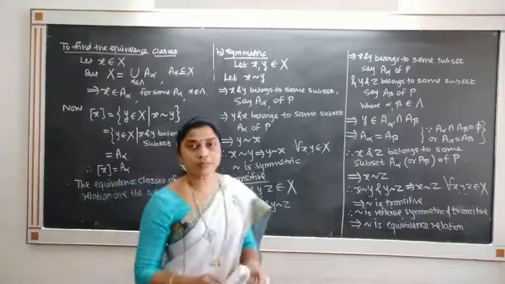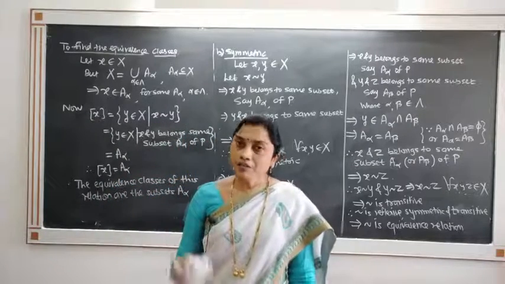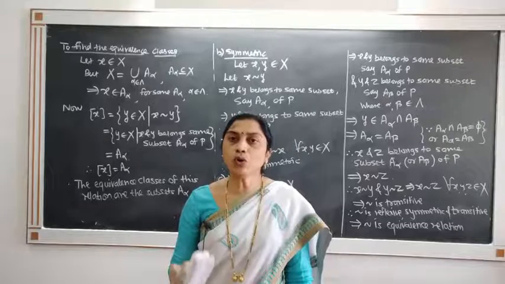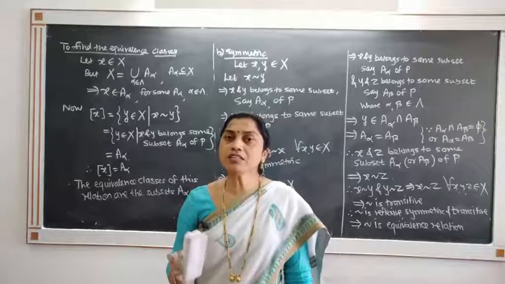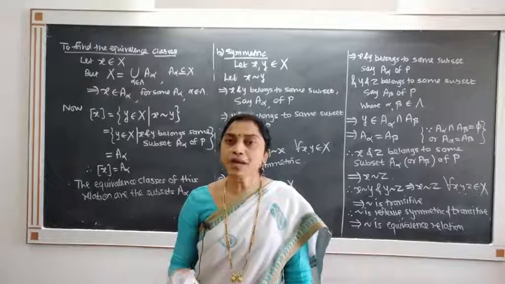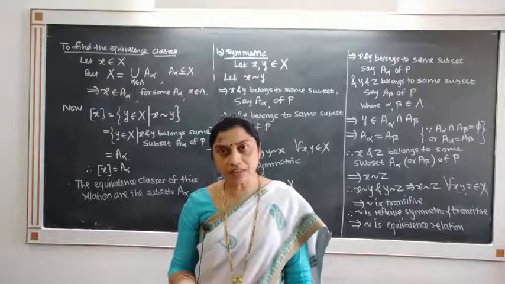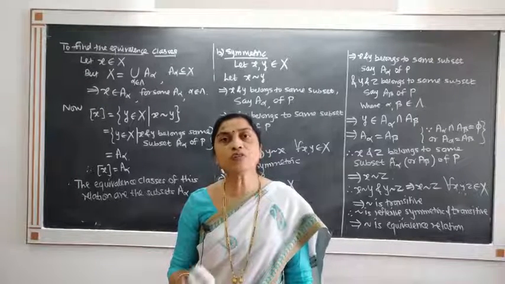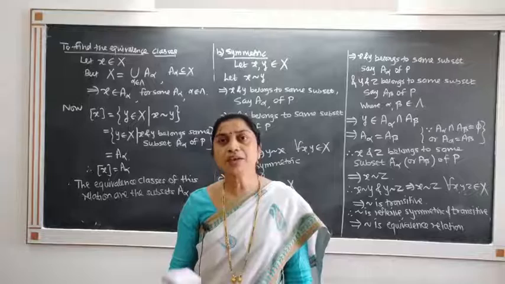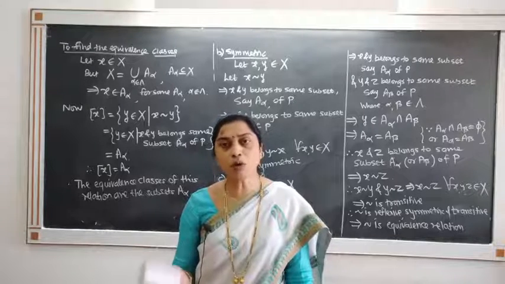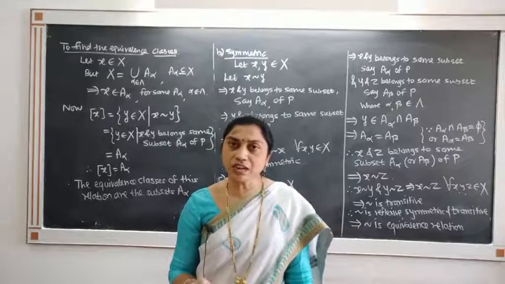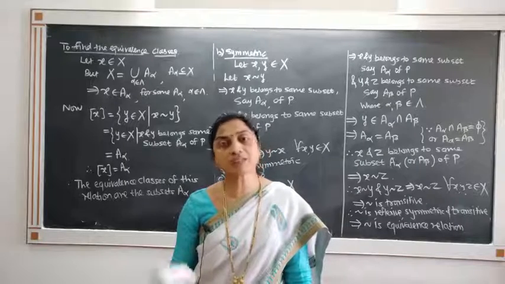So we have proved in the first part that if you know the equivalence relation, find the corresponding equivalence classes, and the collection of all equivalence classes is nothing but the partition of X. So the equivalence relation gives us equivalence classes.